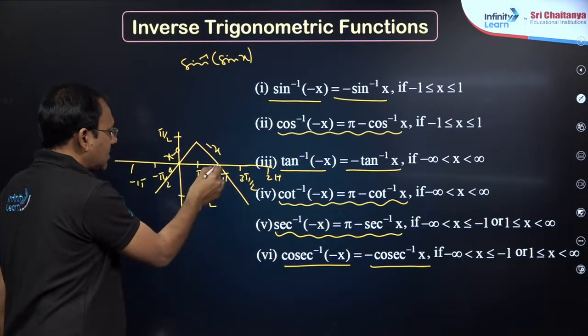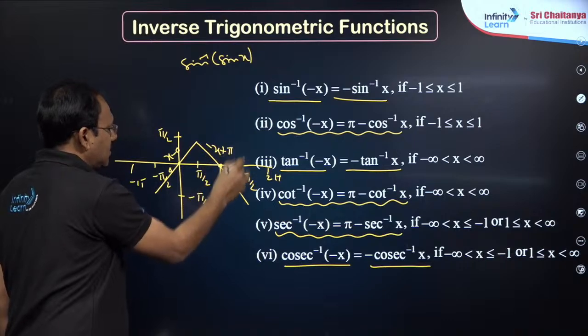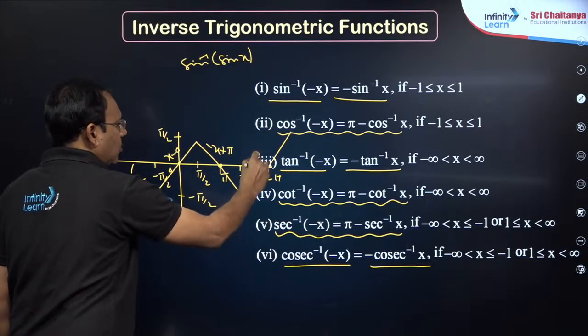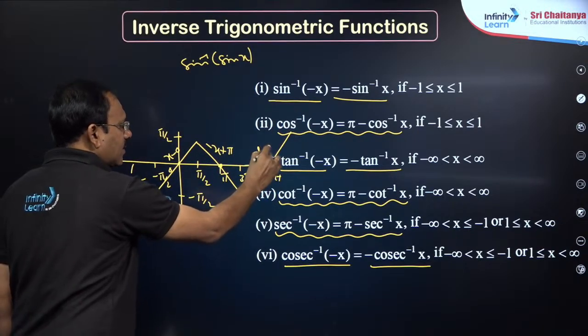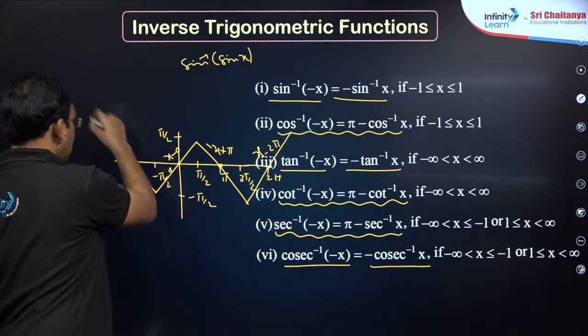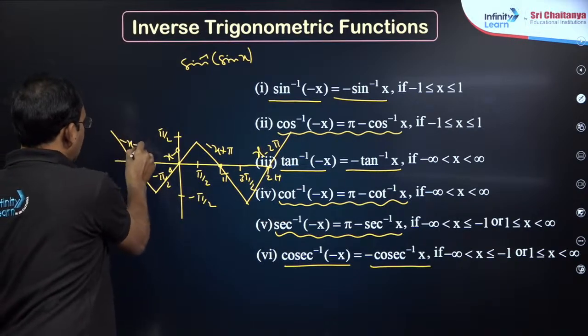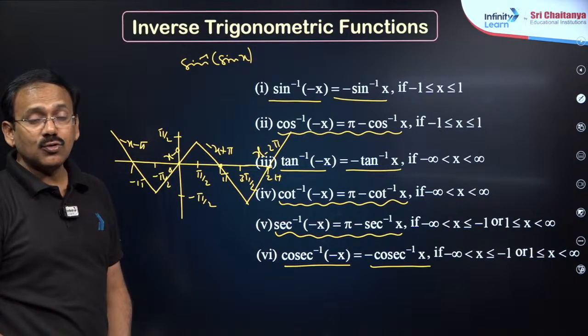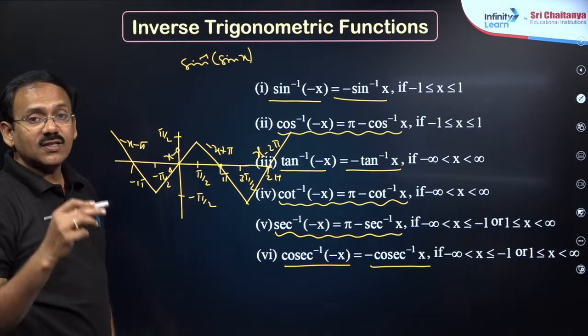Whenever you write minus x, you add this number, pi is its name. Then next, positive slope: whenever you write x, you subtract this number, minus 2 pi. Here also, dear students, the negative slope minus x, add this number. This is how to draw the graph of sin inverse of sin x.